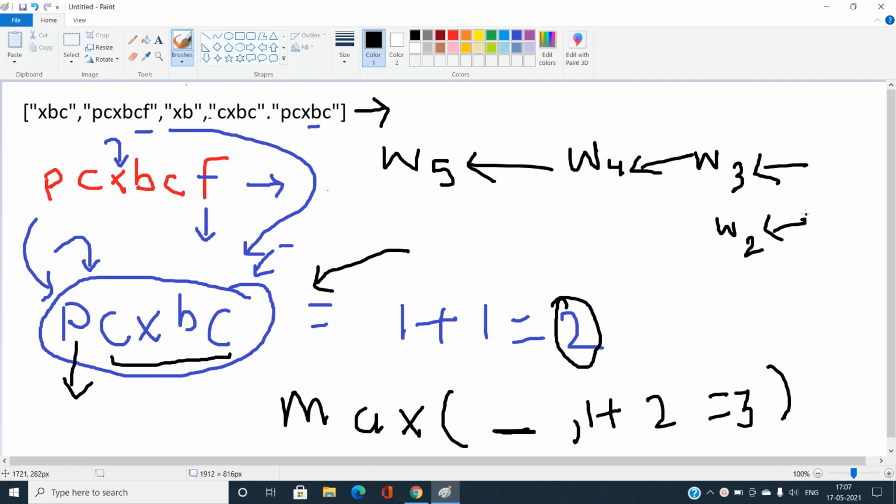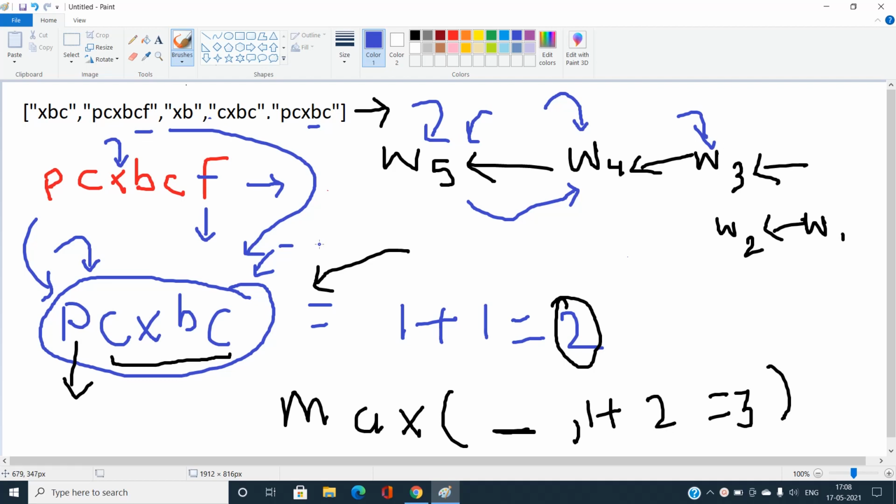For each one, I eliminate one character from W5 and check whether there exists some W4 already in the array. If so, I update the answer stored in this variable with 1 plus the length of the longest chain ending at W5, and similarly for W3, W2, and W1. Finally I take the maximum over all the strings in my array of the length of the longest chain ending at that string.